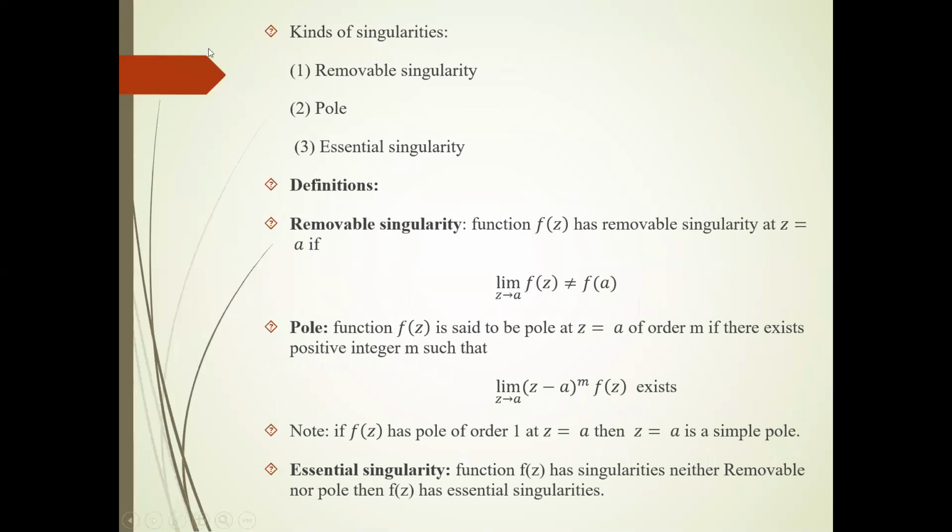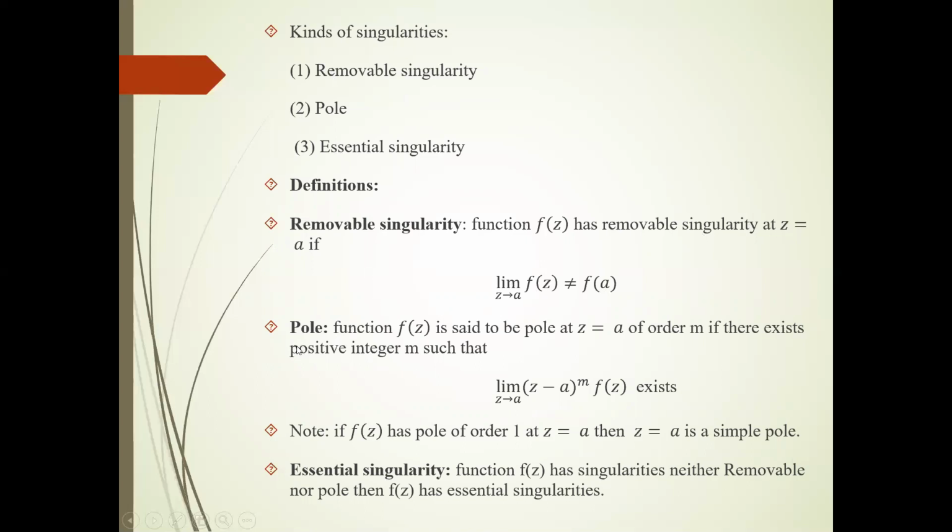Now see the types of singularities. There are three types of singularities. Number one, removable singularity. Number two, pole. Number three, essential singularities. First, the definition of removable singularity. Function f(z) has a removable singularity at the point z equal to a if it satisfies this condition: limit z tends to a, f(z) not equal to f(a).